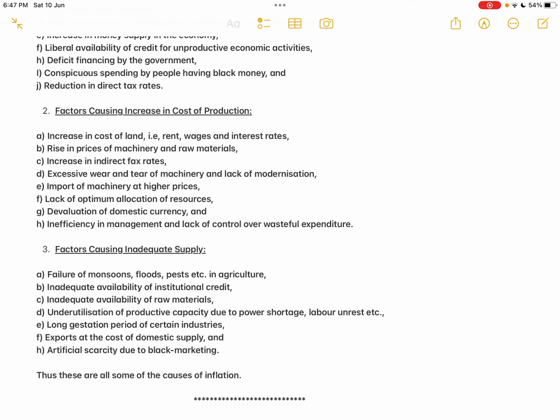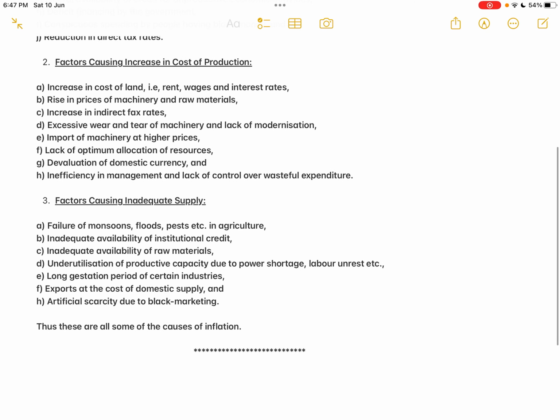And the third one, the factors causing inadequate supply. There are so many factors that are resulting in a shortage of supply of goods and services. If there is a shortage of supply, that means what, demand is again more than the supply. That will lead to a rise in prices.